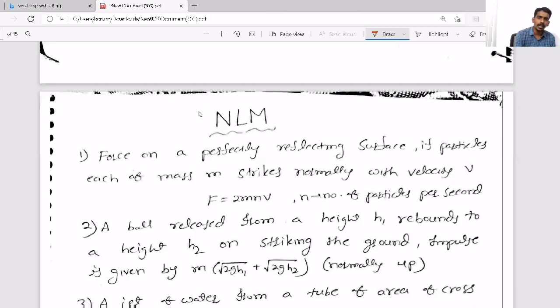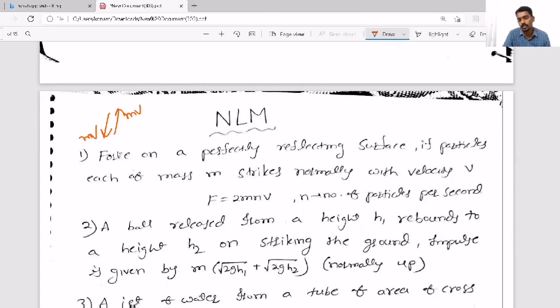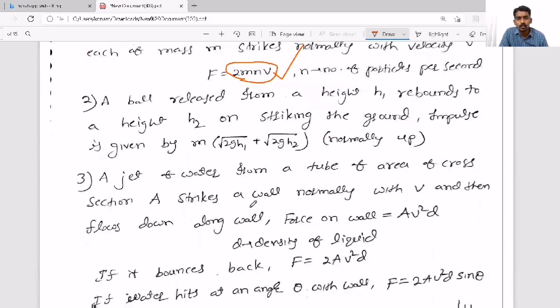That means here one particle is hitting and reflecting back. So the initial linear momentum is mv, the final linear momentum is also mv, but in the opposite direction. So mv minus of minus mv, 2mv. But n particles are hitting. So n into 2mv, 2mnv. That is the total change in linear momentum per second. That's why the force is change in linear momentum by time, 1 second. So this is the amount of force.